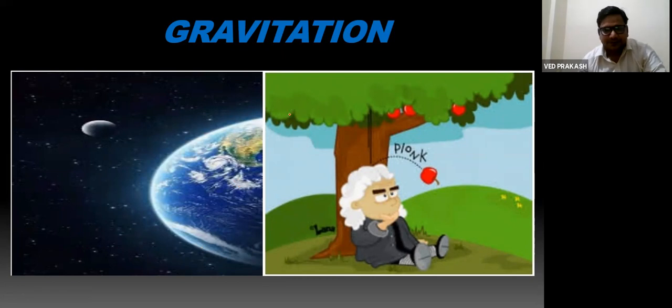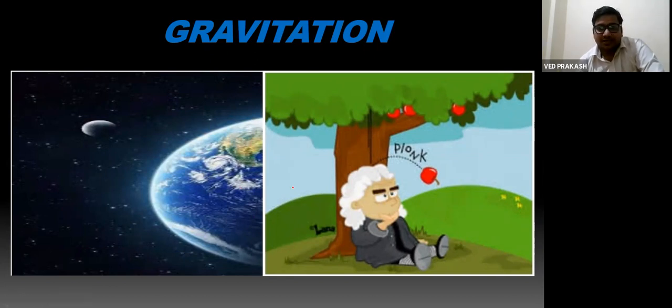Gravitation is a phenomenon in which every object in this universe which has some mass attracts other objects. Out of the four fundamental forces in this universe, the gravitational force is the weakest force. So any object which has some mass attracts another object, which obviously would have some mass. So this is the force between two objects having masses.